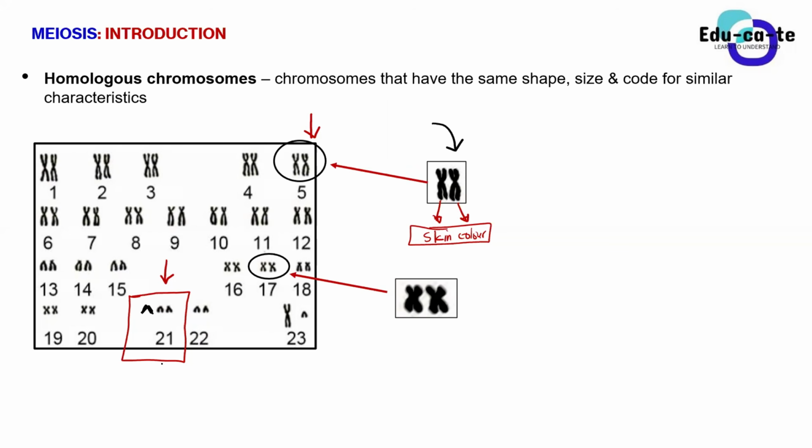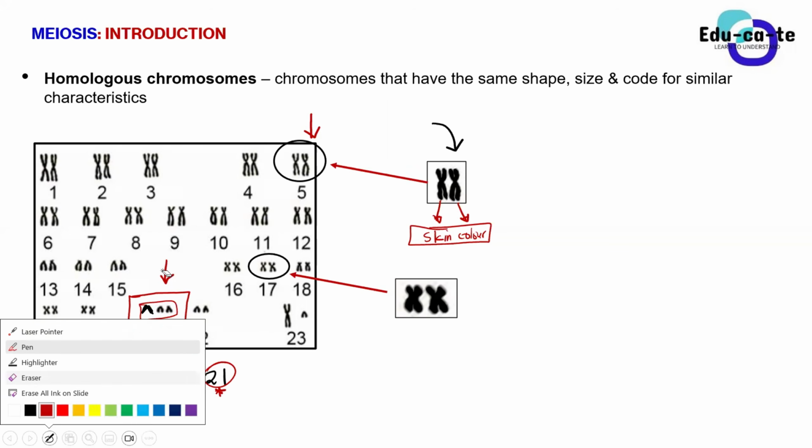So that's why you usually call this condition trisomy 21. We usually say trisomy 21 to show that tri means 3, right? We're having 3 copies of chromosome pair number 21, or 3 chromosomes on pair number 21 instead of 2. So this is the problem already.